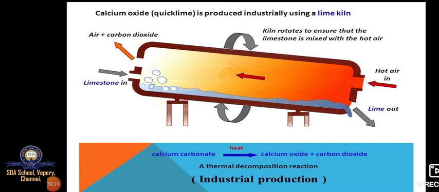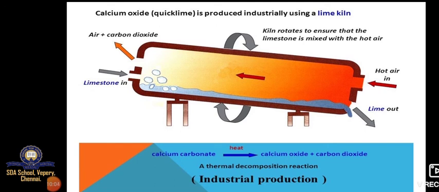Here is an example of what is happening in the thermal decomposition of quicklime. In the test tube itself we have calcium carbonate, that is limestone. When you give out the temperature, carbon dioxide comes out on this side, and then the remaining solid we take out on the right side. So on the left side air and carbon dioxide come out, and on the right side we are getting lime. Only calcium oxide we have, and carbon dioxide goes out from this reaction.